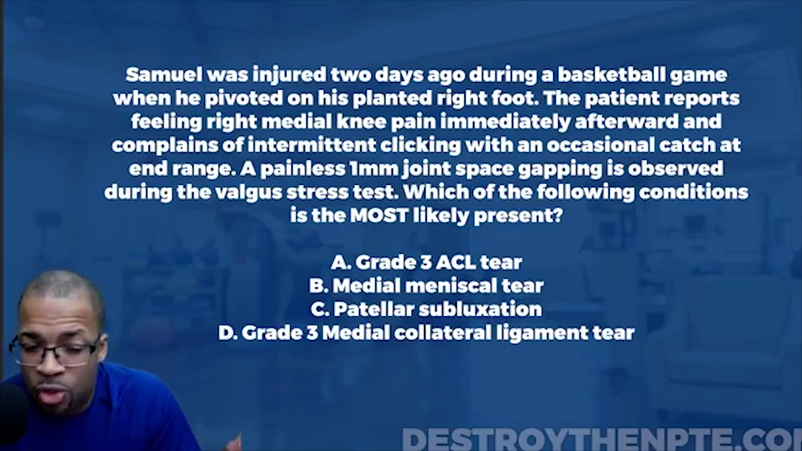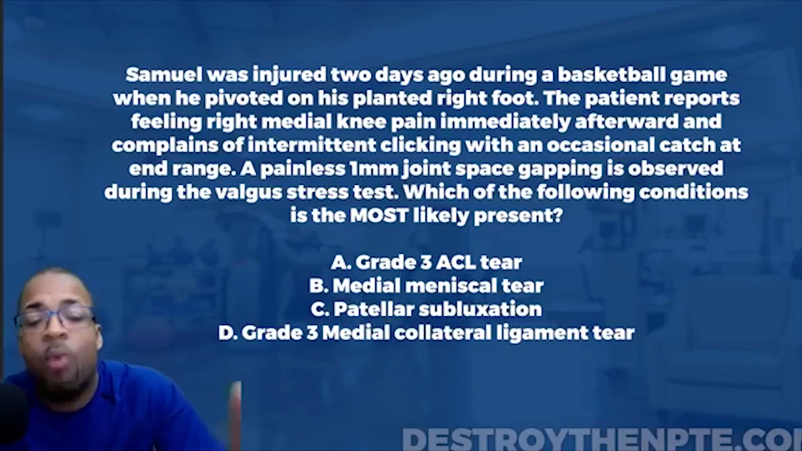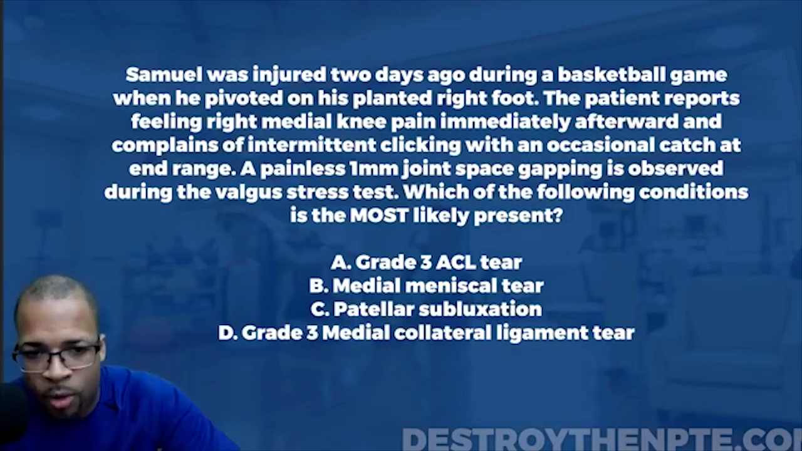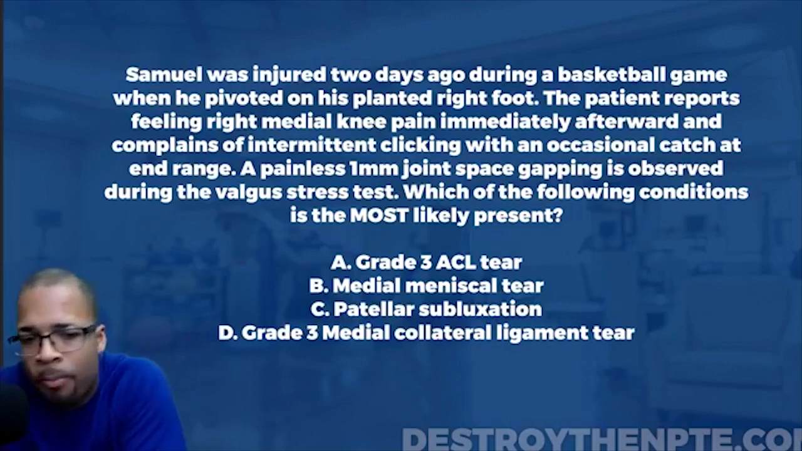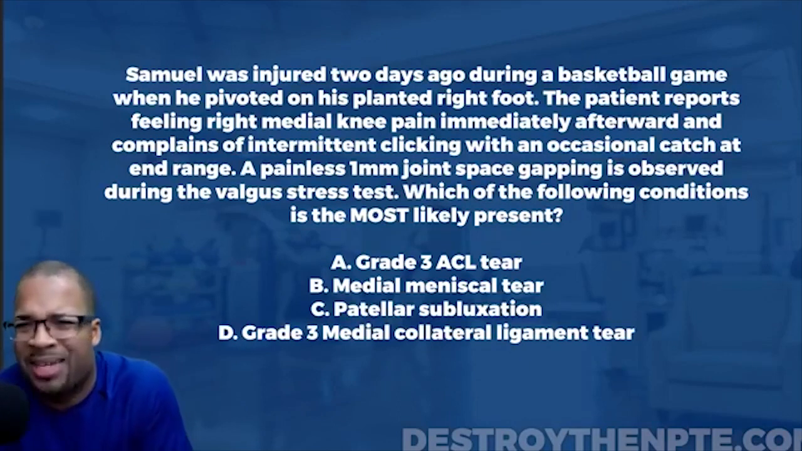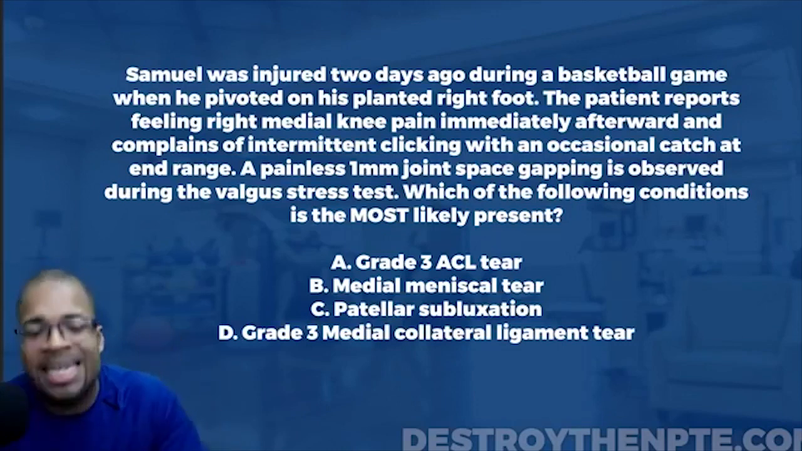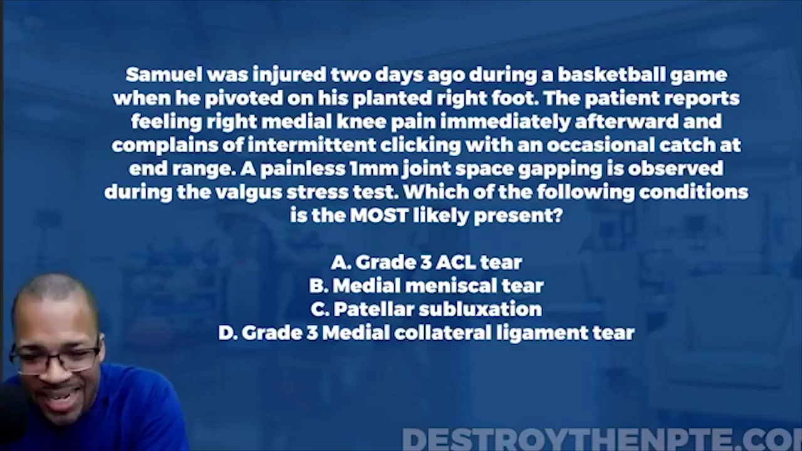But here's my question to you. With a grade 1 medial collateral ligament tear, is the patient going to be painful or painless? They would be painful, right? And so even if that was an answer here, that wouldn't be it either because it says a painless 1 millimeter joint space. But really what I'm saying to you right now, let's keep it in the framework of this question, that D is just not appropriate. It doesn't fit the bill because this patient only has a 1 millimeter joint space gapping, and we would expect greater than a 10 for a grade 3 medial collateral ligament tear. All right. And so that rules out D, leaving us with our best answer of the medial meniscal tear. That is the final answer.